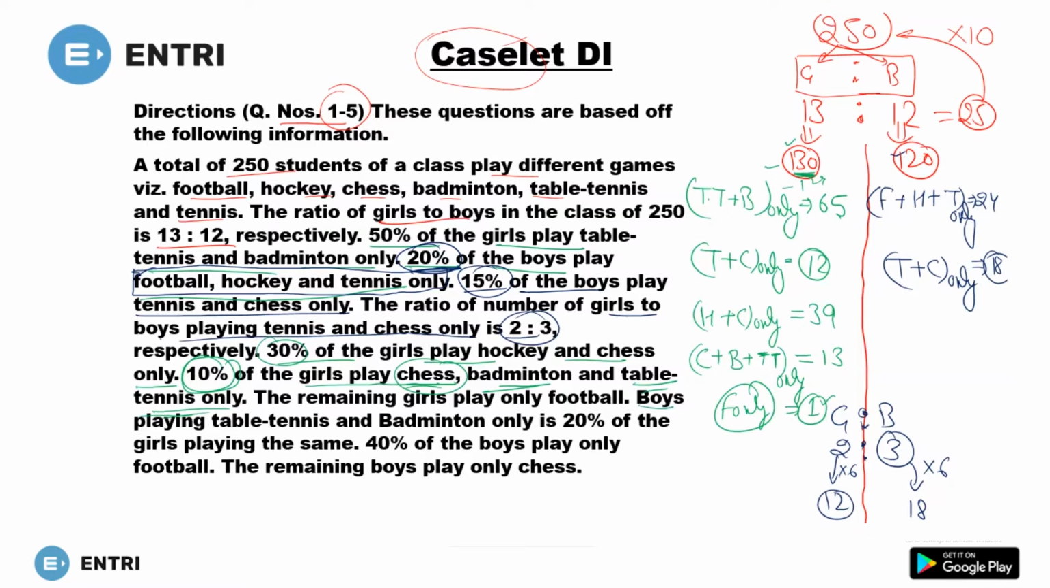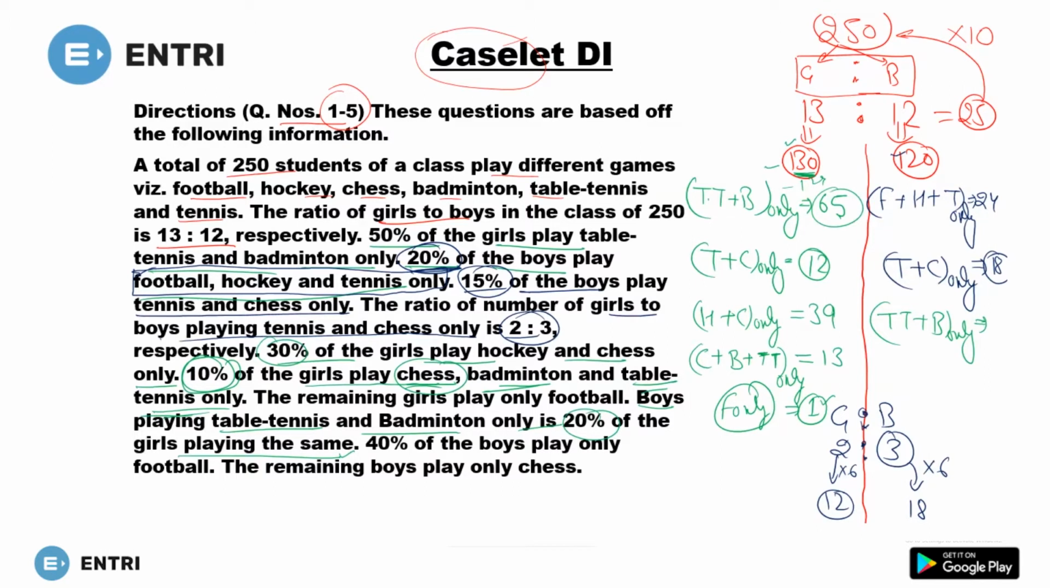Now move to the next. Boys playing table tennis and badminton only is 20% of the girls playing the same. 20% of what? Girls playing the same. Boys playing table tennis and badminton, TT plus badminton. So TT and badminton, how many girls are there?